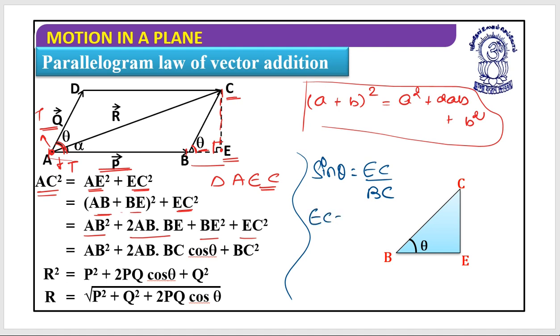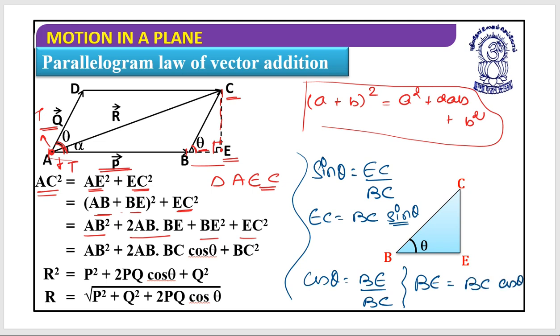So EC should be equal to BC sine theta. Is it clear? And what is cos theta? Cos theta is BE divided by BC. So BE should be equal to BC into cos theta. I hope these things are clear.